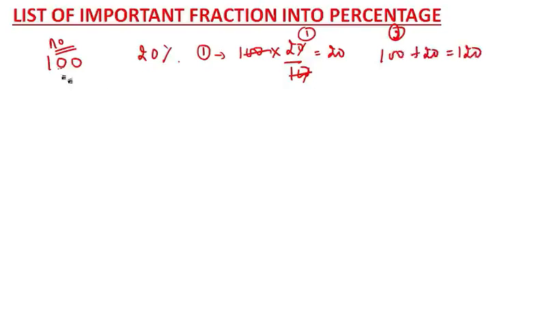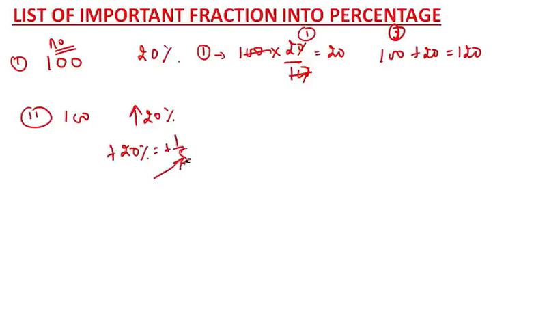But I want you to do this as another method. Okay. Now I say this 100 and this got increased by 20%. So now tell me what is the fractional value of 20%? This is 1 by 5. And I said it got increased, means plus sign. Now guys, always remember this base, this number in the base 5 is the original number, and this one means 5 of 20%. 5 of 20% is 1.